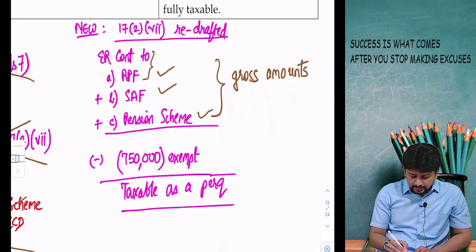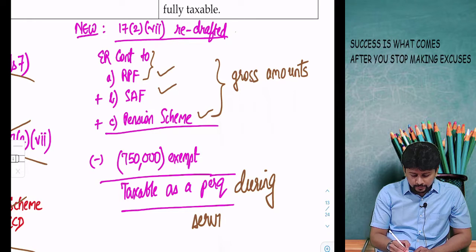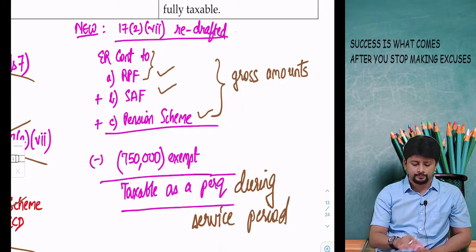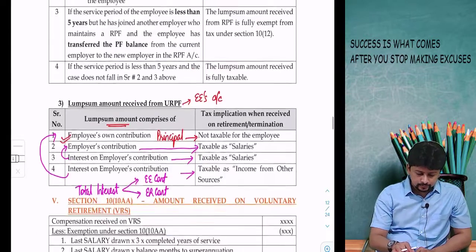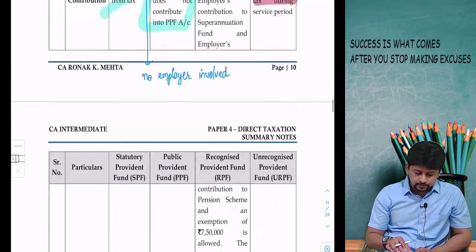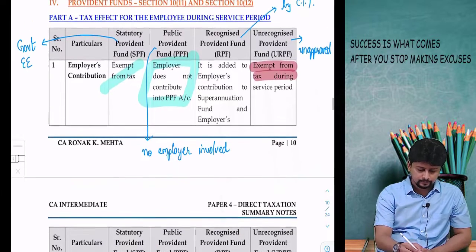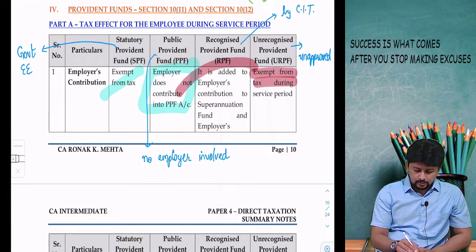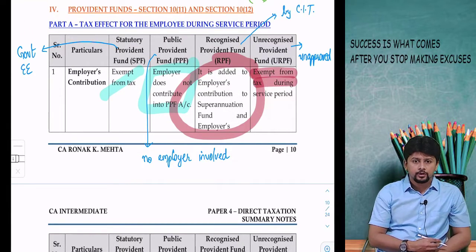This means it will be taxable as a perquisite during the service period. So we were doing the RPF discussion. This is how it's going to go for employer's contribution.